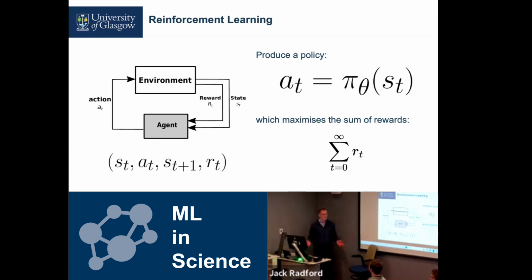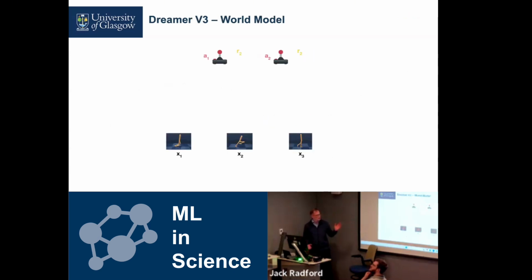A lot of different methods can be used to maximize this total reward. One I've been working with closely is called Dreamer. It is a model-based method, so it learns the transition function and reward function, the two things we don't know. It does this by sampling example states, actions, and rewards.